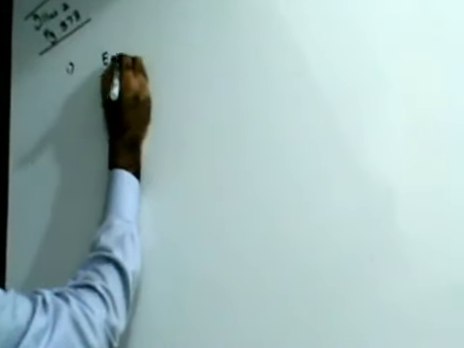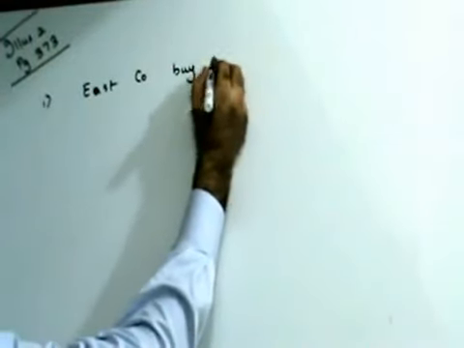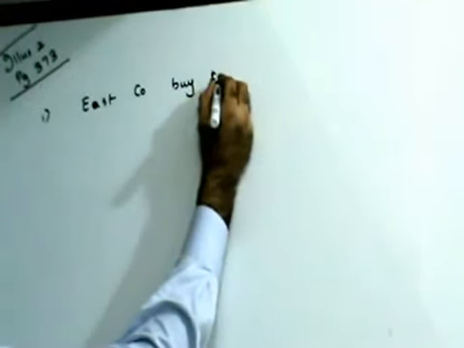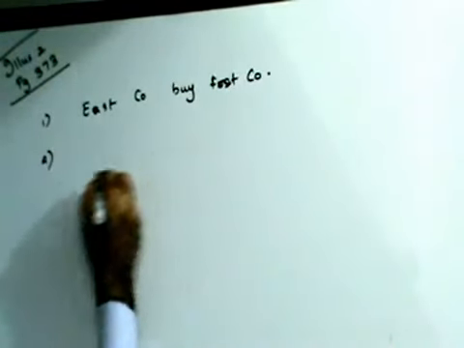Let us see this. I'm doing illustration 2 on page 373. Let's see the sum, guys. They are saying that East Company intends to buy Frost Company. Okay, let's see the data that is given to you.